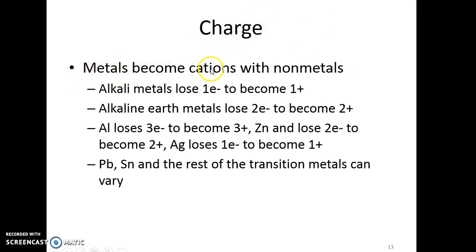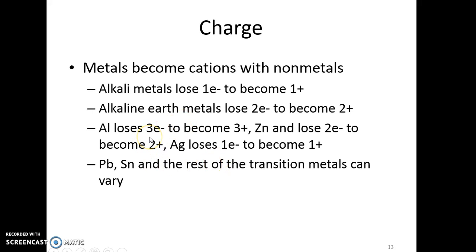Metals tend to become cations when they react with nonmetals. The low energy states, what you see happening in nature, is the alkali metals lose one electron. The alkali metals are the metals that are all the way over in the left-most column of the periodic table. Next to those, one column over, are the alkaline earth metals, and they lose 2 electrons. Why is it they lose 1 electron and 2 electrons? Because of the number of electrons in the valence shell.